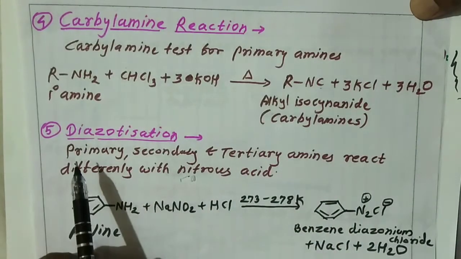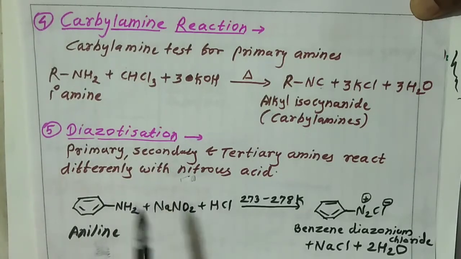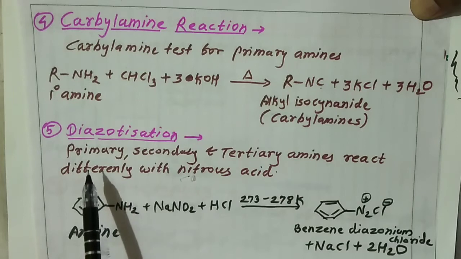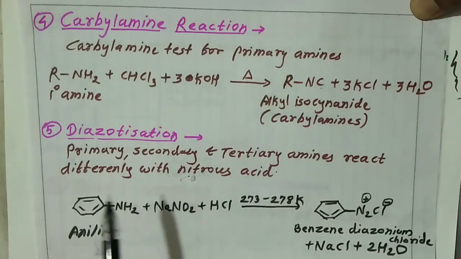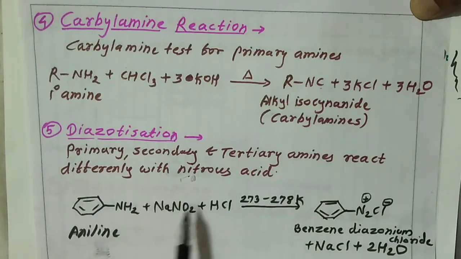The next reaction, friends, is diazotization. This reaction is very useful because primary, secondary and tertiary amines react differently with nitrous acid.